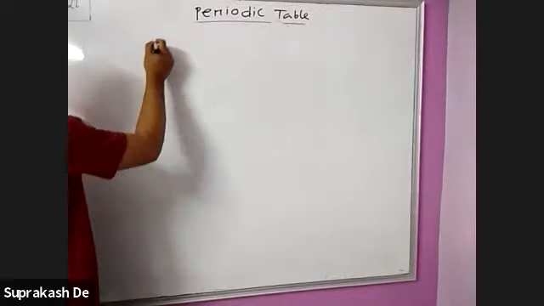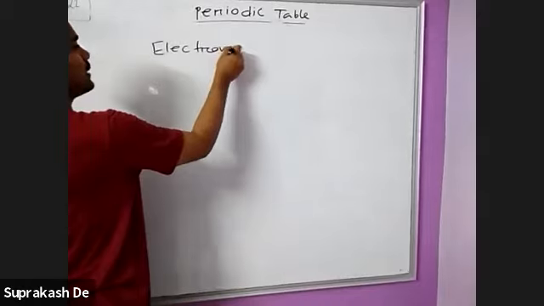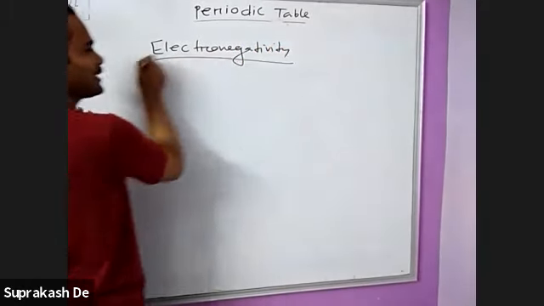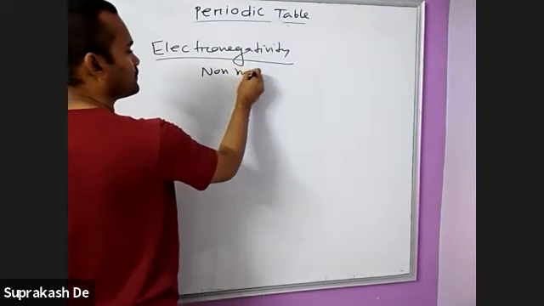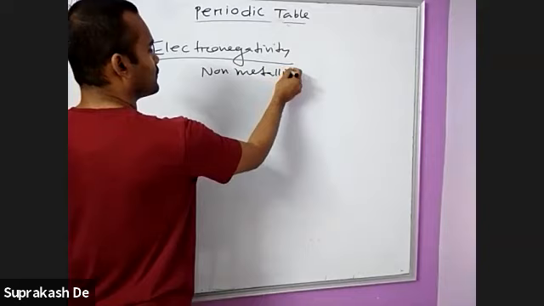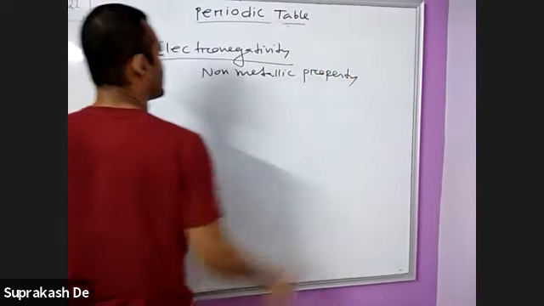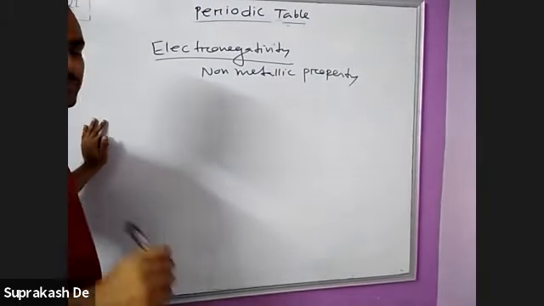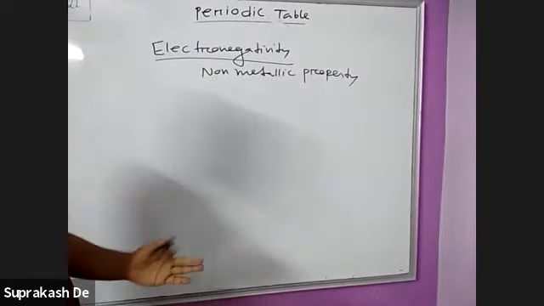Next, electronegativity. Electronegativity is the non-metallic property. That means the tendency to form an anion. Electronegativity means simply the tendency of forming an anion.